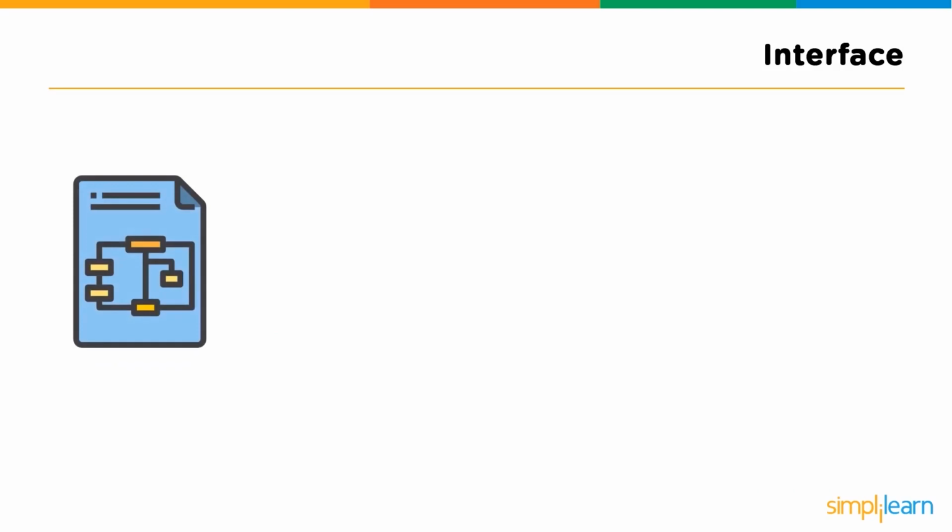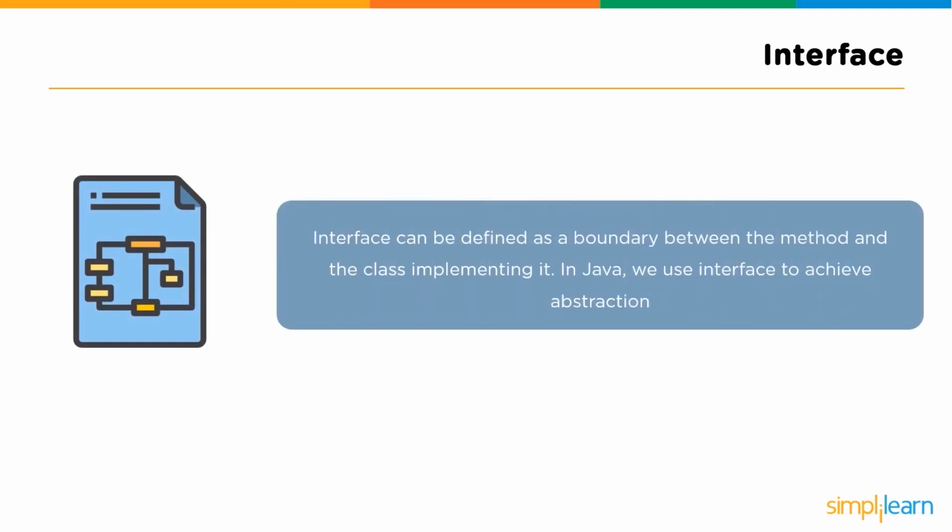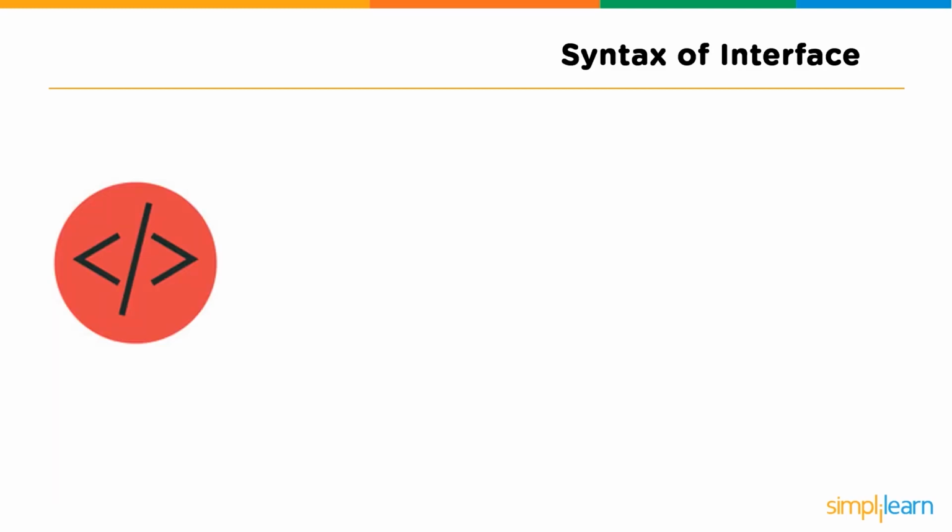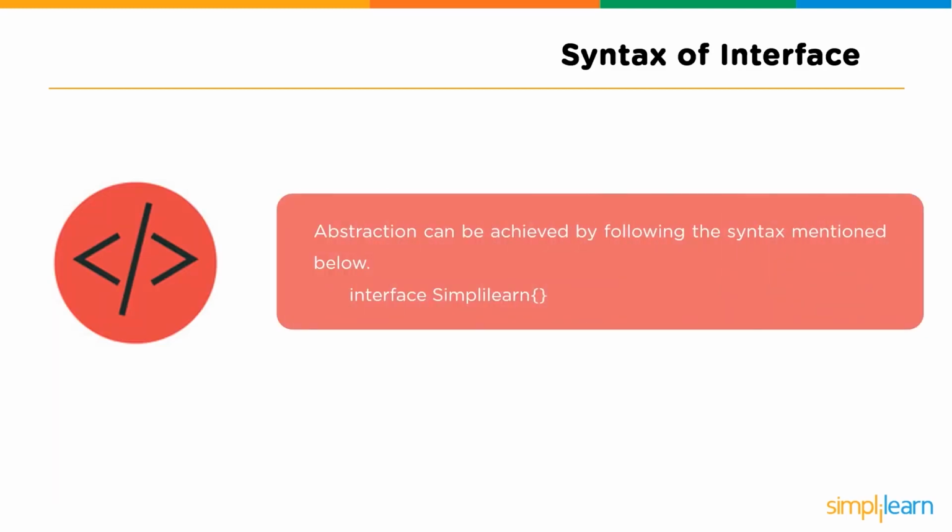Now, what exactly is an interface? An interface can be defined as a boundary between the method and the class implementing it. In Java, we use an interface to achieve abstraction. In other words, we can also consider an interface as a container which saves the signatures of the methods used in a program.